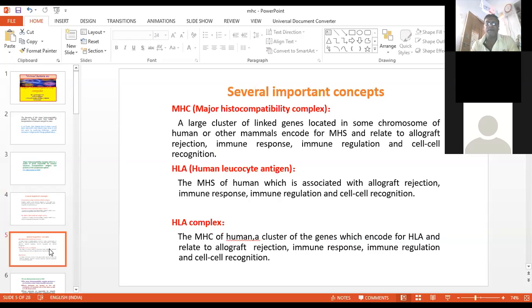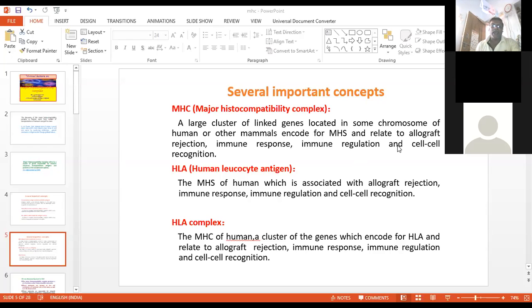Now, several other important concepts. One is the MHC, the major histocompatibility complex: a large cluster of linked genes located on a chromosome of a human or another mammal, which encodes the major histocompatibility antigen system and is related to allograft rejection, immune response, either primary or secondary, as well as immune regulation and cell recognition.